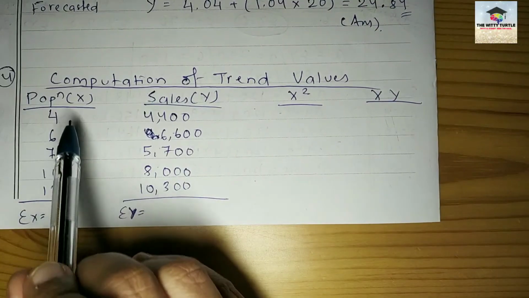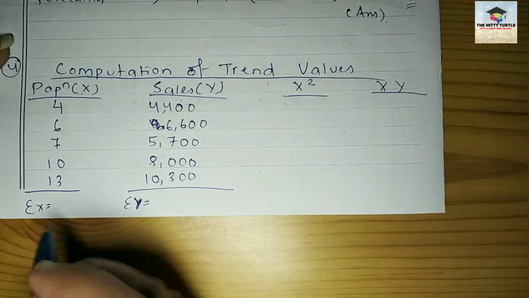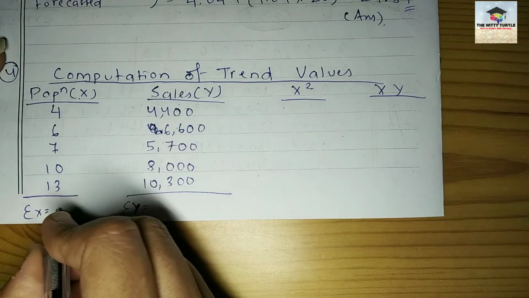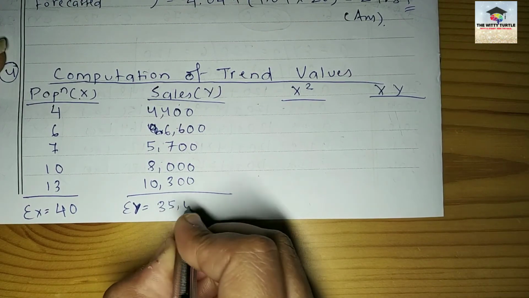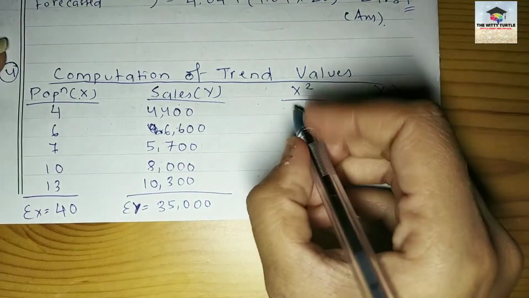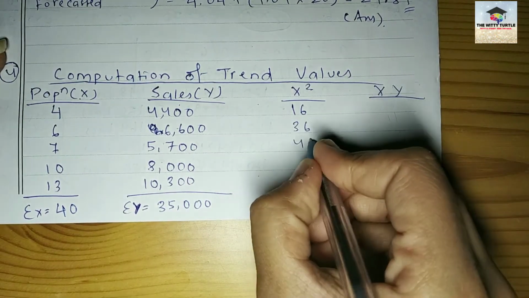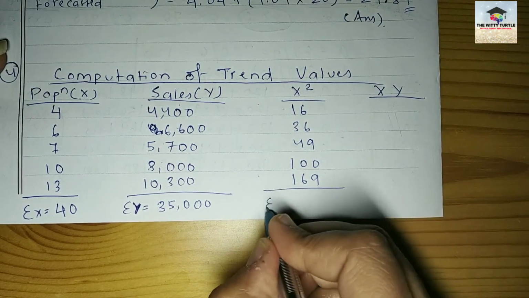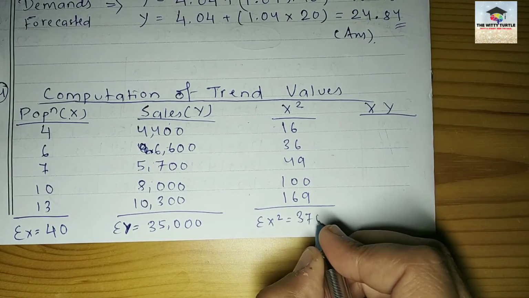So here your population and sales, x and y, are given to you. Summation of x kitna ho raha hai? Summation of x is 40. Summation of y is how much? 35,000. Now write x square: 16, then 36, 49, 100 and 169. Summation of x square is coming as a total of 370.